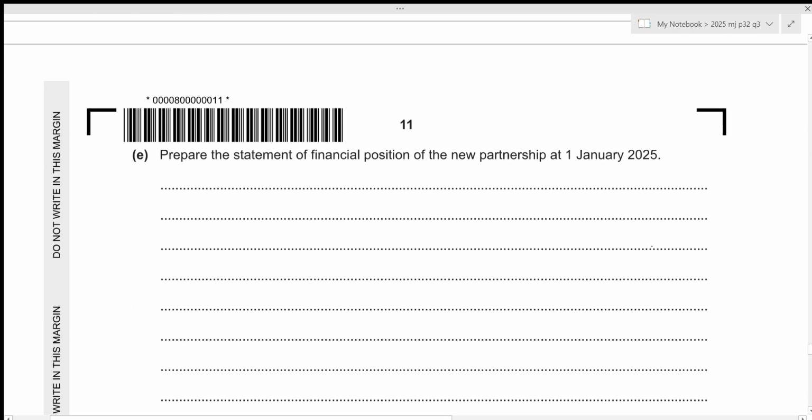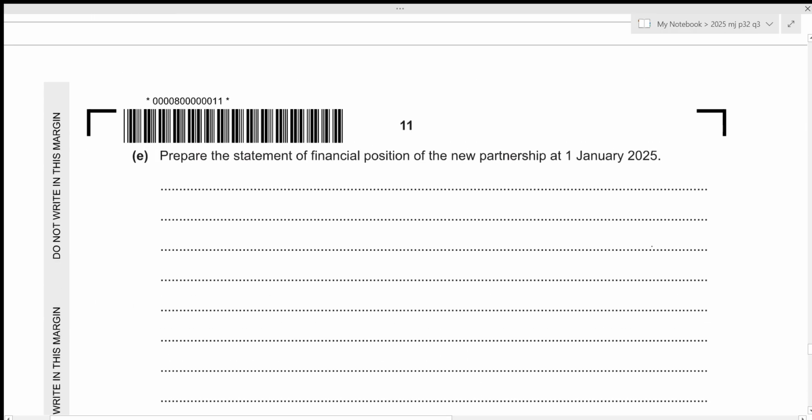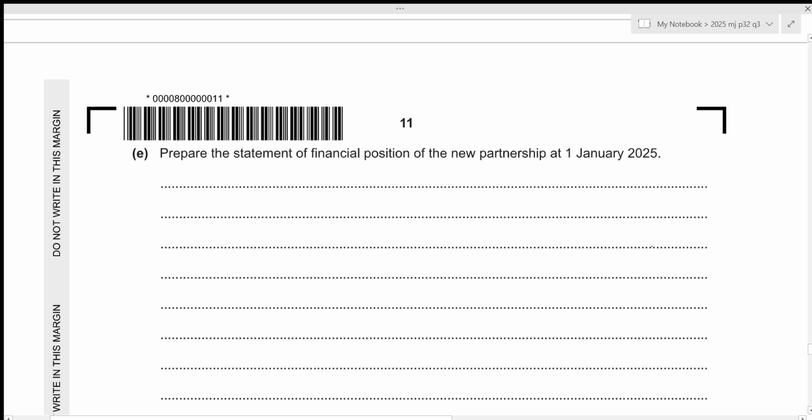We now need to prepare the statement of financial position of the new partnership at 1st January 2025. Okay, this is the statement of financial position at 1st January 2025. Let's start with non-current assets.